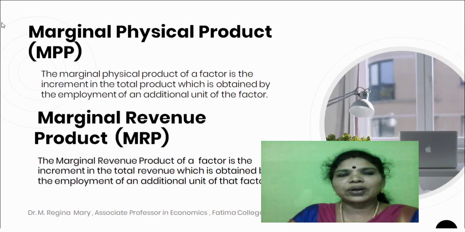Marginal physical product. The marginal physical product of a factor is the increment in the total product which is obtained by the employment of an additional unit of the factor. Marginal revenue product MRP. The marginal revenue product of a factor is the increment in the total revenue which is obtained by the employment of an additional unit of that factor.